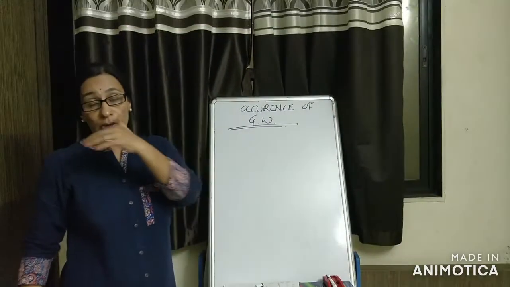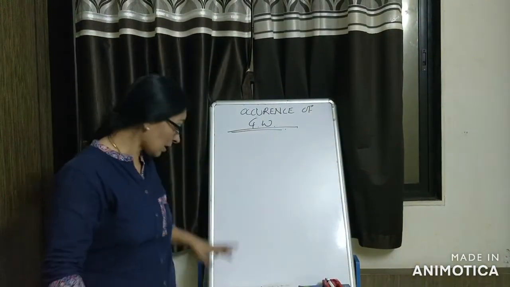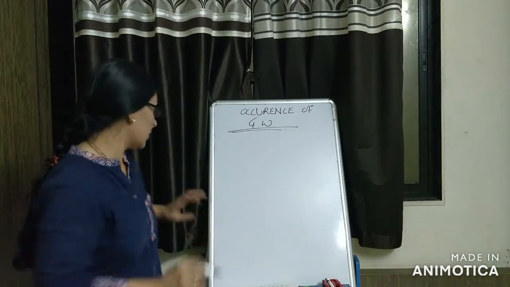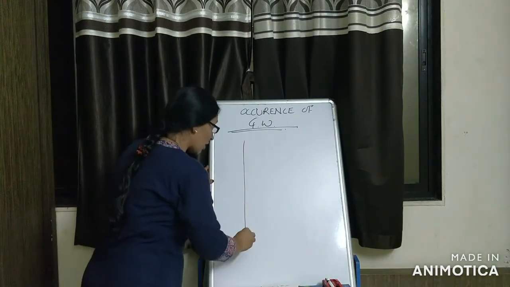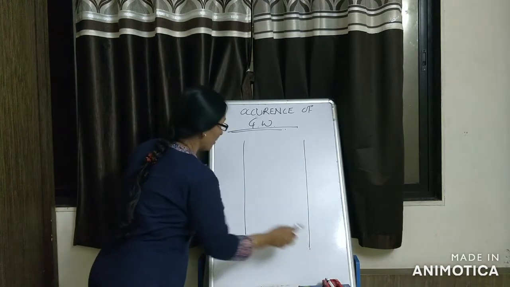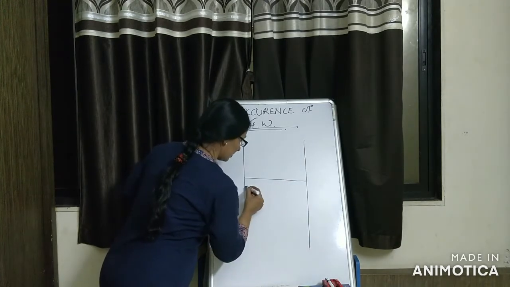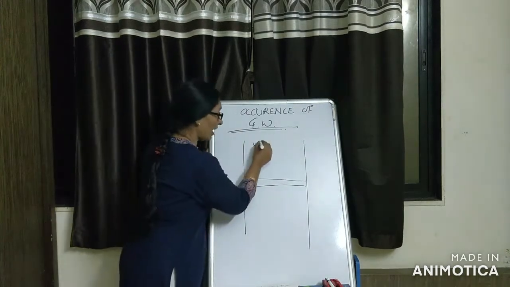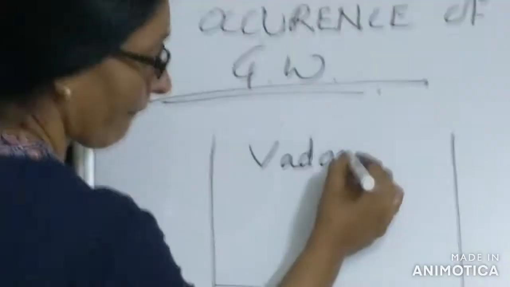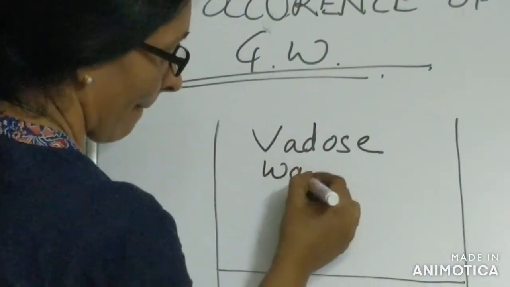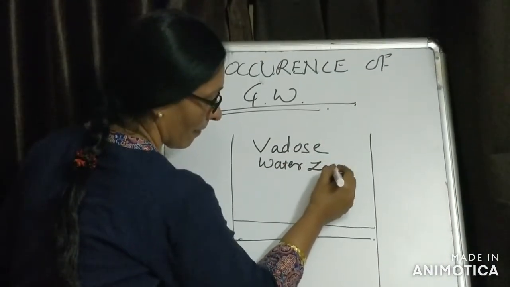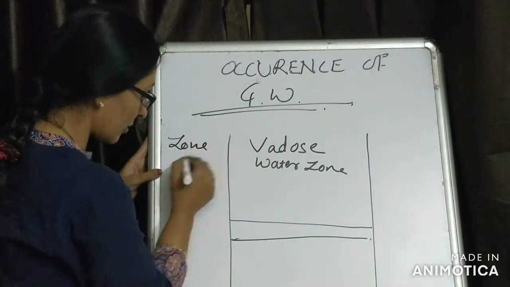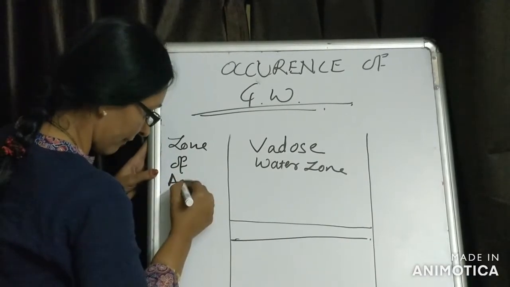Under the ground, in the subsurface, the groundwater has been divided into three parts. I'll draw a diagram, it will be clearer for you. There are three zones. The upper zone is known as the Vadose water zone, also known as the zone of aeration.